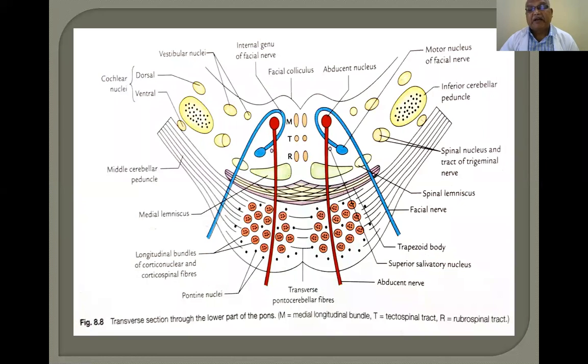So the typical picture is not present in the medulla and also in the pons as in the spinal cord. In the spinal cord, it is clear cut: central gray matter, H-shaped, peripheral white matter. That typical feature you are not seeing in the medulla and the pons because the gray matter is dispersed into nuclei traversed by fibers. That is the characteristic feature in the medulla and also in the pons.